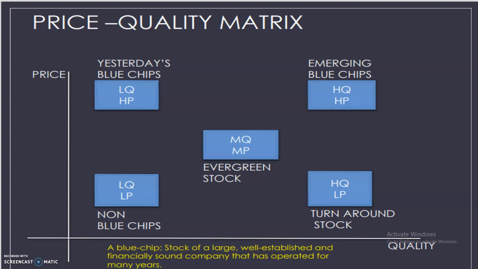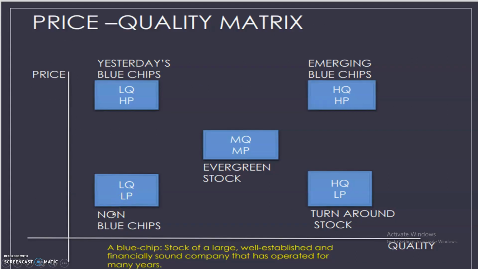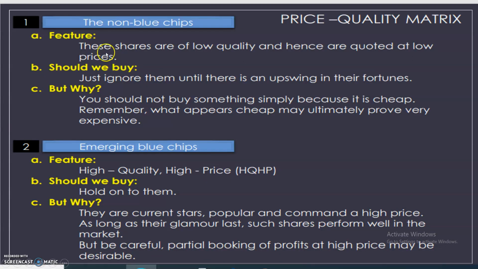So let me tell the types. These types are in the viewpoint of the stock market or the performance in the stock market. Yesterday's blue chip shares are there, non-blue chip shares are there, evergreen stocks are there, emerging blue chip shares are there, turnaround stocks are there. So let's understand each and everything one by one. The non-blue chip shares.